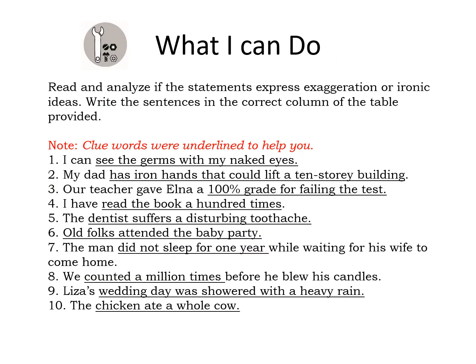Okay, now take a look at your module. It's now time for you to answer what I can do. Read and analyze if the statements express exaggeration or ironic ideas. Write the sentences in the correct column of the table provided below. Note, clue words were underlined to help you.